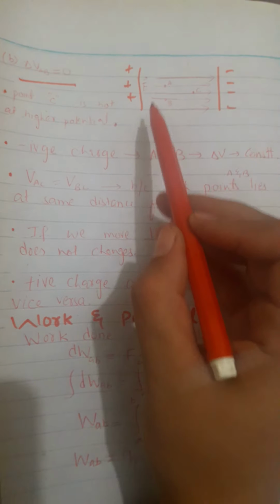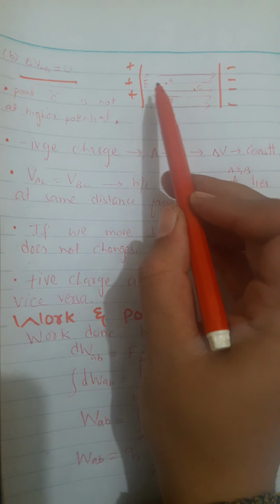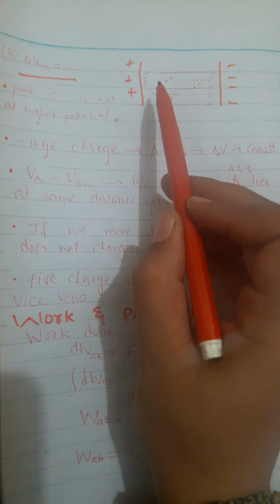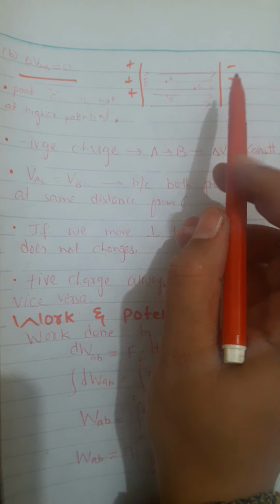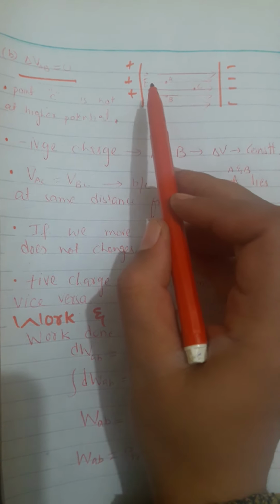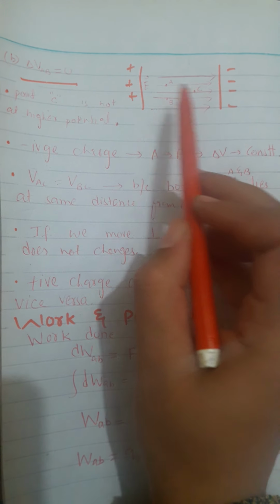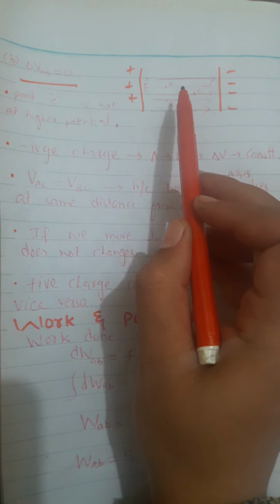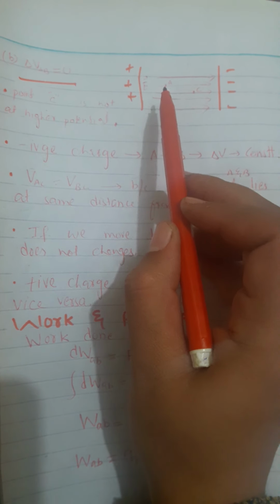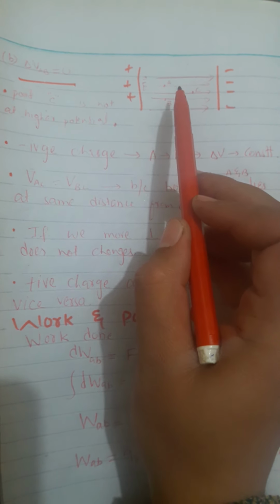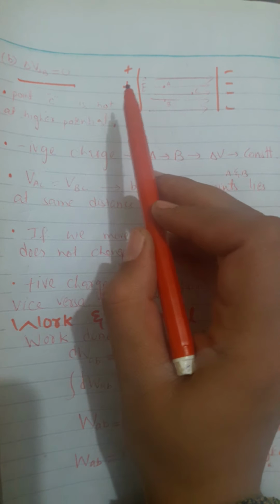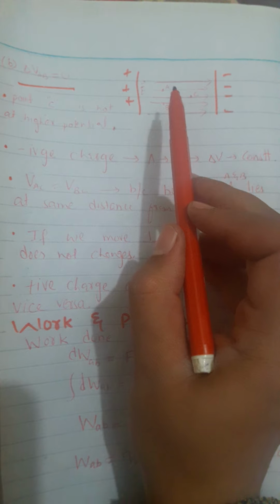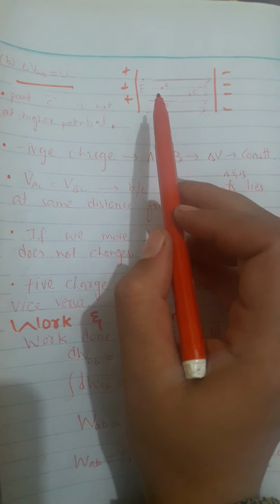We know that if a charged particle is moving in the direction of the field, it loses its potential energy, and we say that it has the lowest electric potential. If a charged particle is moving against the field, we have to do work on that charged particle to move it against the field, and this work done is converted into the potential energy of the particle.